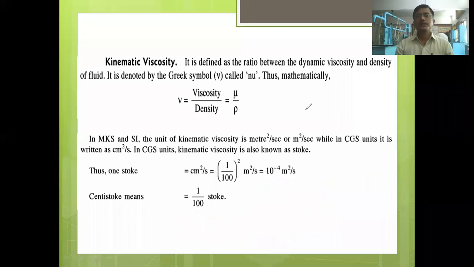So this was about the kinematic viscosity. What did we learn about it? What is kinematic viscosity? It is the ratio of dynamic viscosity to the density of the fluid. Okay, and units: meter square per second, and Stokes, 1 Stokes is equal to 10 to the power minus 4 meter square per second. Okay, so this thing we learned on this particular slide.